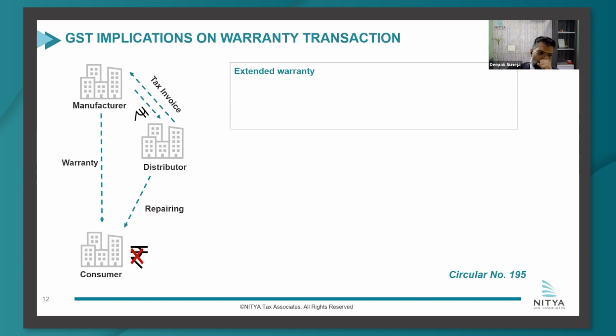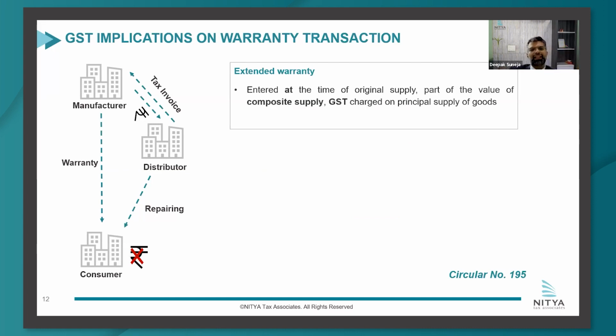Coming back, a last point which was dealt with by the circular was vis-a-vis extended warranty. Therein they said that if, let us say, originally at the time of purchase of goods the customer buys extended warranty, then it would be a composite supply and GST as applicable on principal goods would be applicable. And if it is after the original supply, the applicable GST rate on extended warranty, which would be 18%, would be payable.